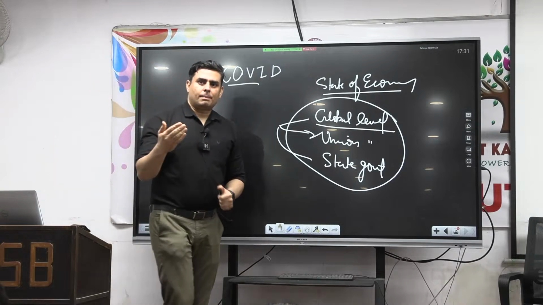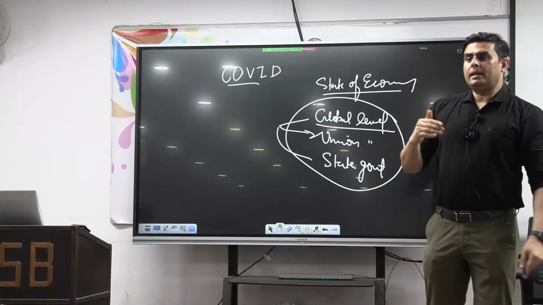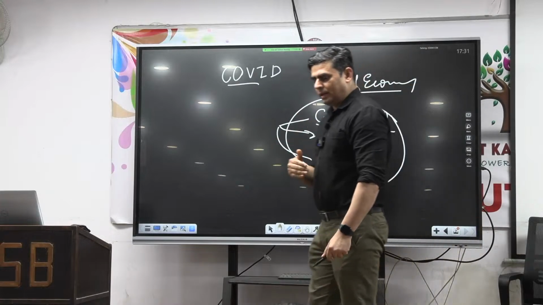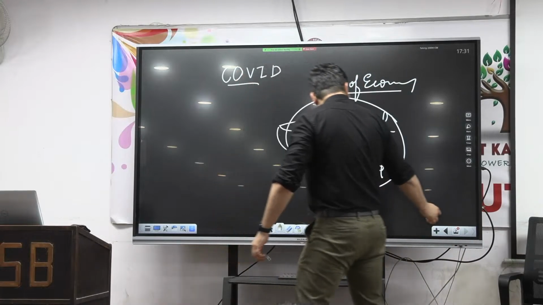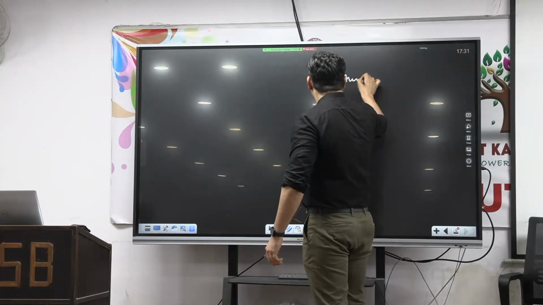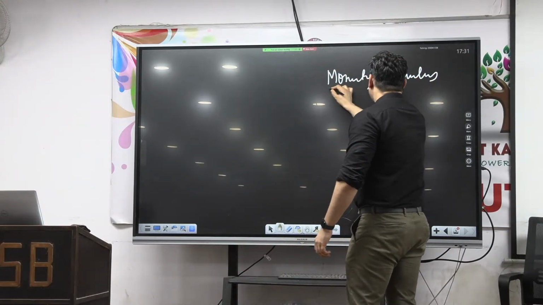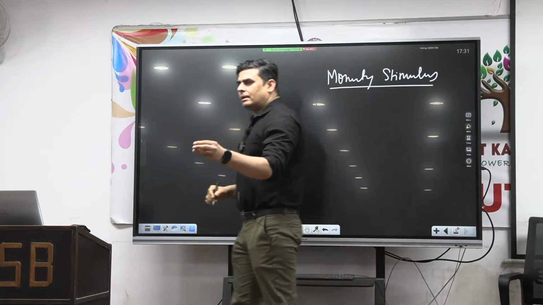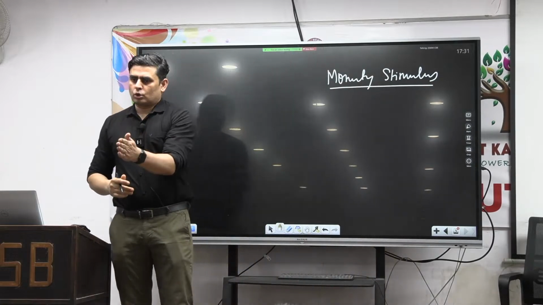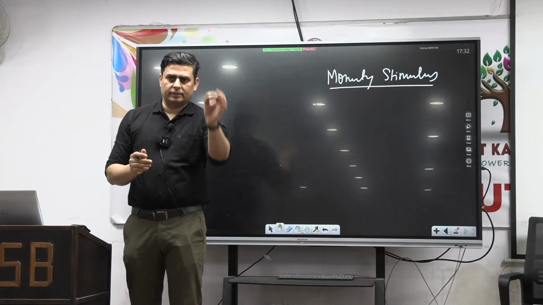And during COVID, what happened? Economic activities went down. And in order to rebound the economy, most of the countries have given what? They have given monetary stimulus. Government, see, because of COVID, lockdown happened. And lockdown created what? Demand decreased.